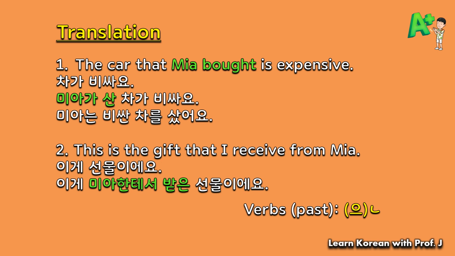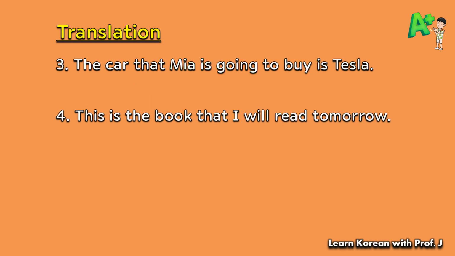Okay, moving on to number 3. The car that Mia is going to buy is Tesla. How would you say this in Korean? This will be 미아가 살 차는 테슬라예요. Number 4.